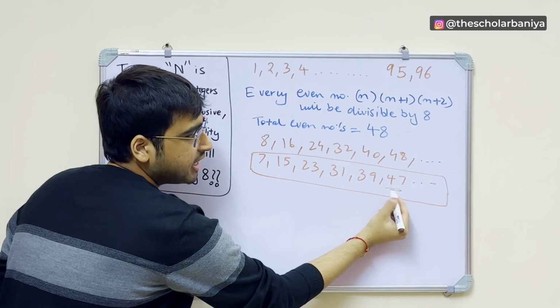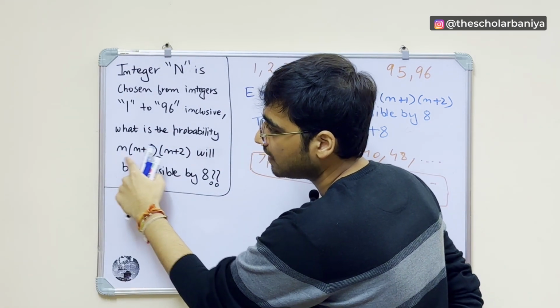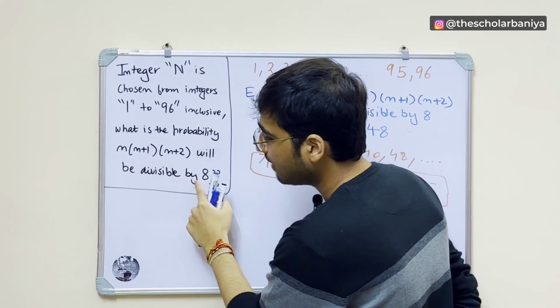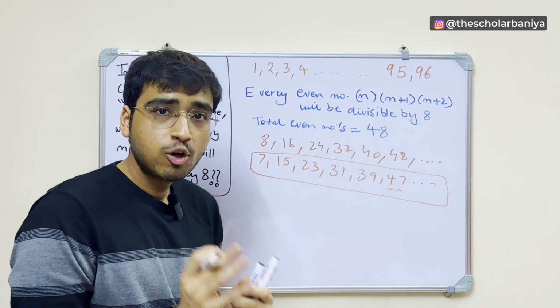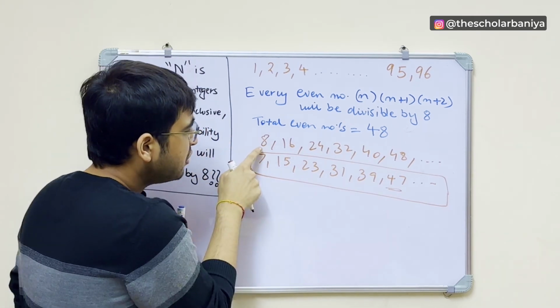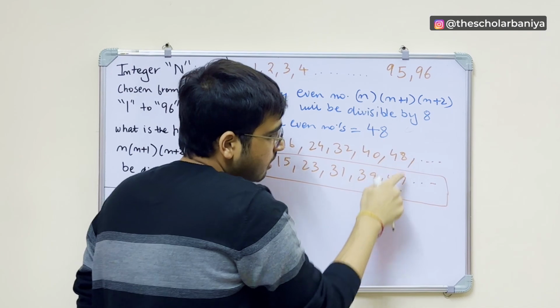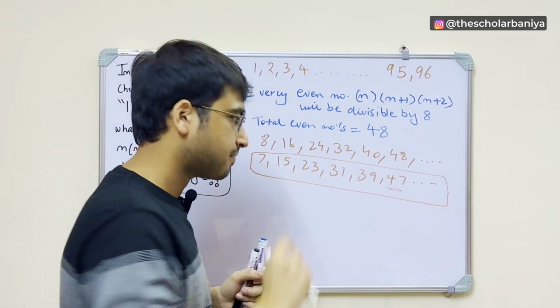So obviously this will be divisible by 8. Let's suppose you take 47. So this is 47, this is 48. So obviously this into this into this, 48 divided by 8, this will be divisible. Right? So all the odd numbers which are 1 less than a multiple of 8 will be divisible.